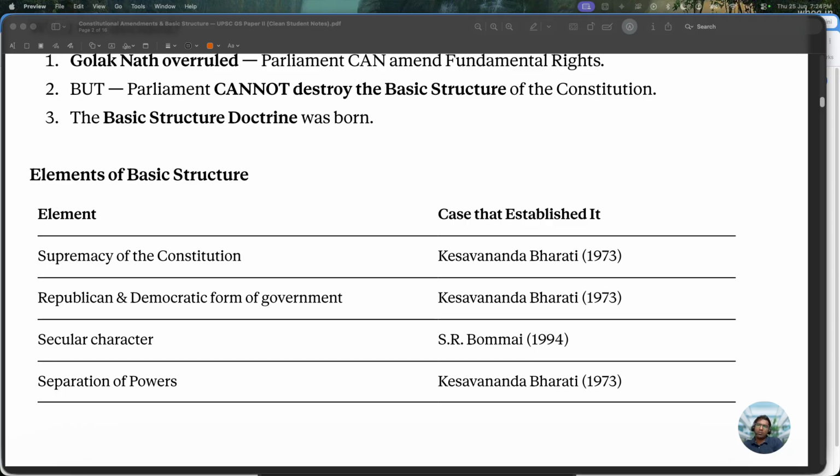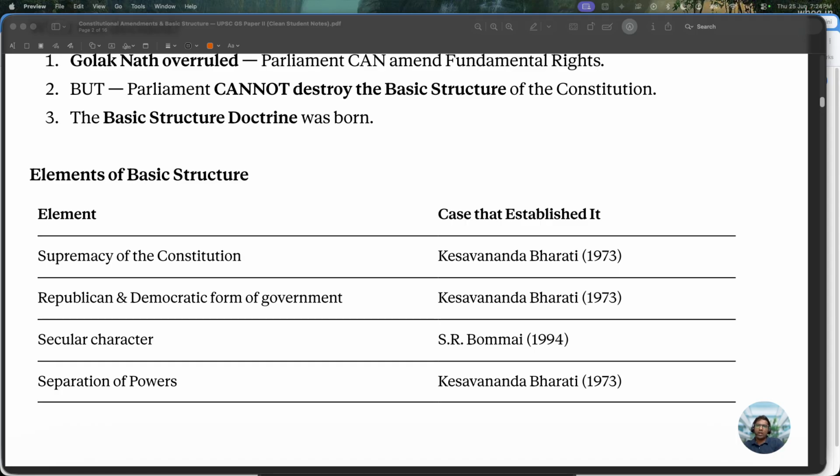And limited power of Parliament to amend. Parliament does not have unlimited power to amend. It has limited power. Unlike some other parliaments like the UK, the English parliament can amend anything. There is a famous saying that England's parliament can do everything on this earth except changing a man to a woman or vice versa.